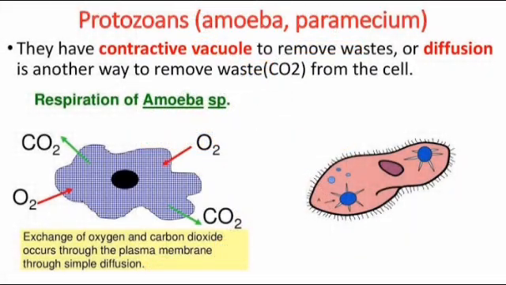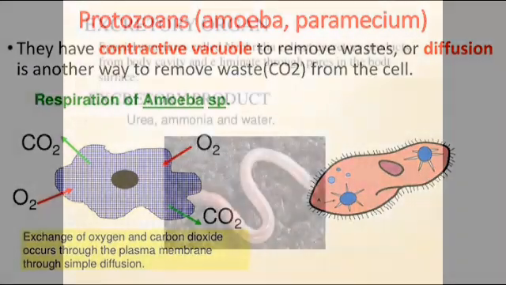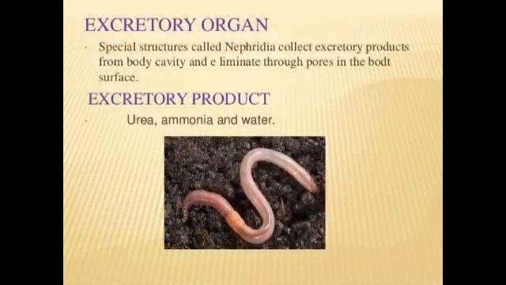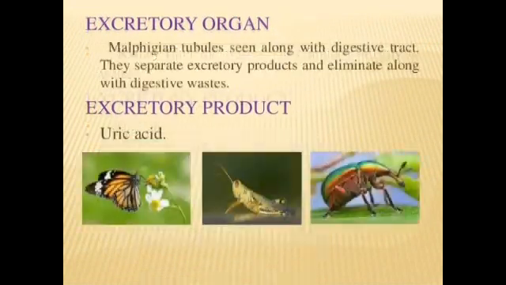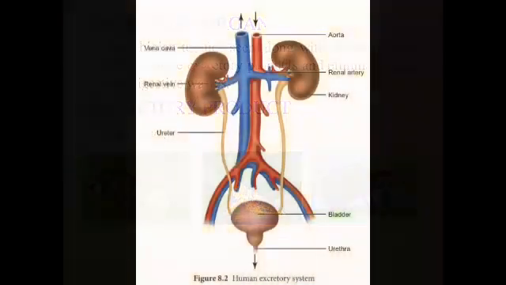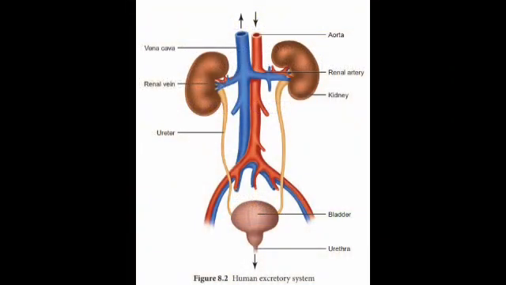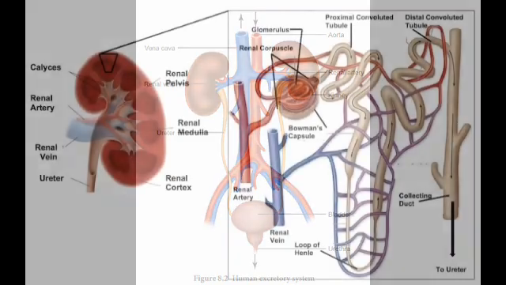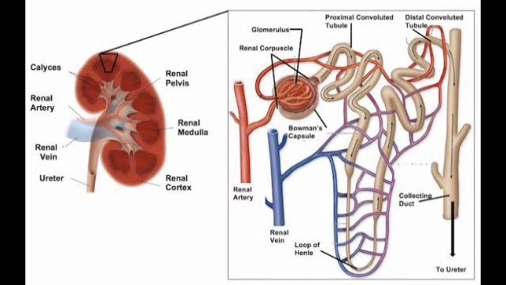Unicellular organisms remove waste by simple diffusion from their body surface to the surrounding environment, while multicellular organisms have specialized organs. Excretion in human beings is carried out by excretory system. Excretory system consists of a pair of kidney, a pair of ureter, a urinary bladder and urethra. Kidney is a bean-shaped organ located in the abdomen in the either side of the backbone. It is the main filtration organ.